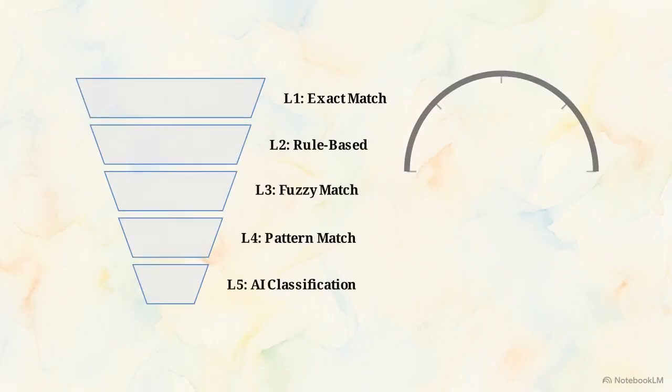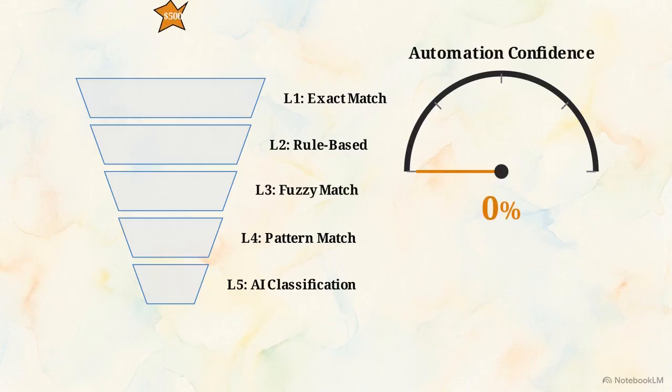This vertical 5-layer funnel visualization demonstrates the architecture of a domain engineering system evaluating a messy case. Layer 1 executes exact deduction recognition. It uses Boolean logic to find perfect matches in claim numbers or debit memos. The automation confidence begins to rise. Layer 2 performs rule-based matching. It applies strict business rules and tests small balance tolerance constraints.